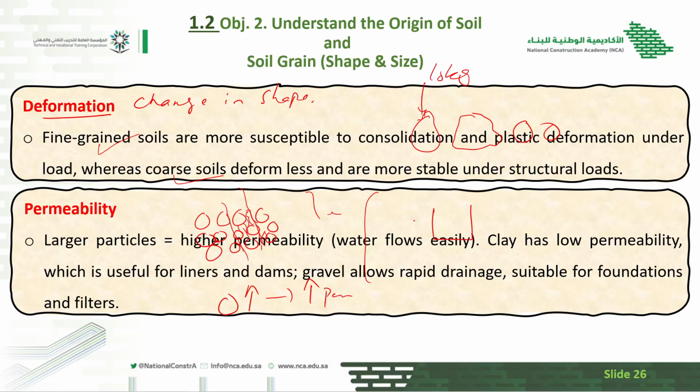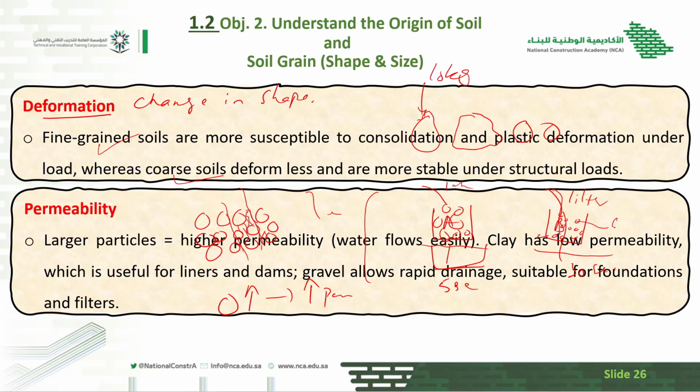For example, here is glass A and here is another glass B. In glass A I put big boulders, and it is open from the bottom. Glass B is also open from the bottom, and here I put sand of very small particles. I pour about 1 liter of water in each. I will receive the water in this container very fast, maybe in 5 seconds, and here I receive the water maybe in 30 seconds. Why does the water take more time here?